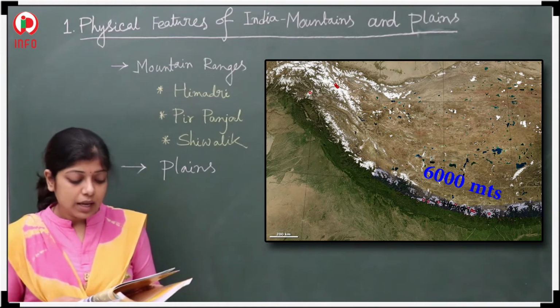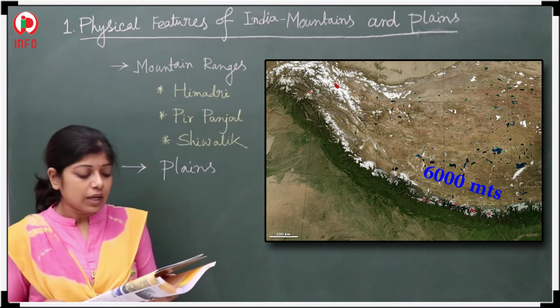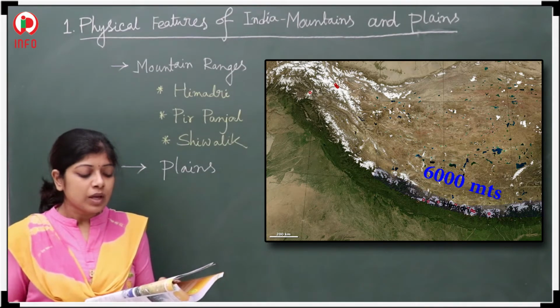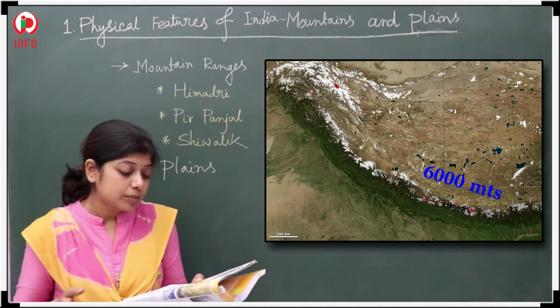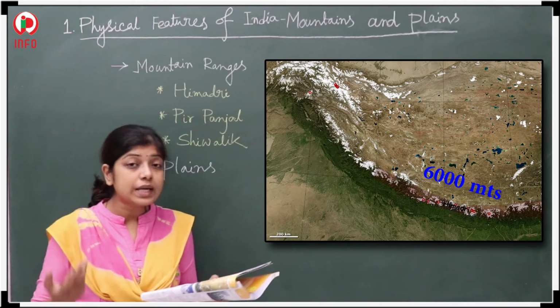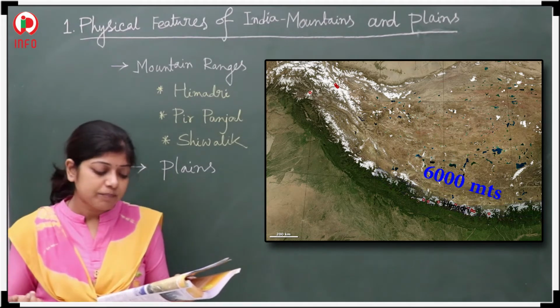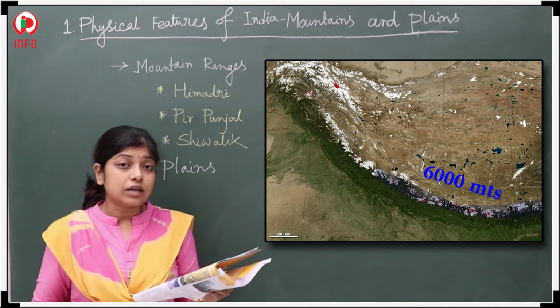Is it clear? And one more thing, one of the highest peaks of this range, you can say, is Nanga Parbat. Yes, Nanga Parbat is one of the highest peaks of the Great Himalayan, Great Himalayan means Himadri. There are various glaciers.